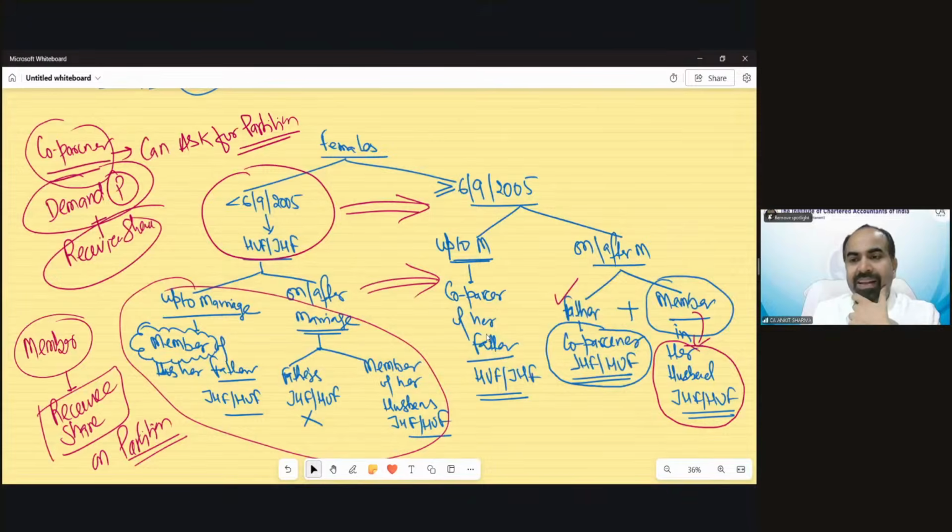Kuldeep, if the husband died, the wife will still be a member. She will always be a member in her husband's JHF. Even if the husband dies, she cannot become the co-partner. Okay.